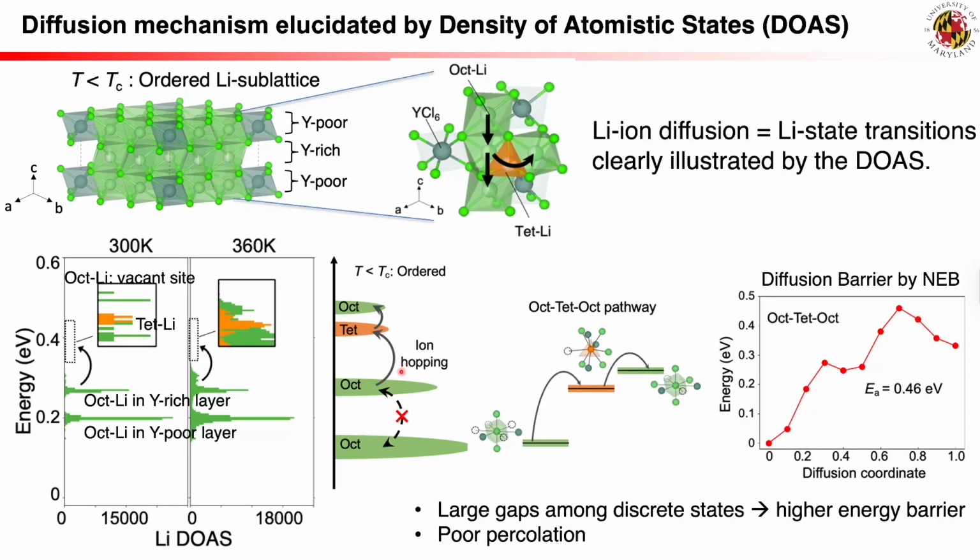For the octahedral pathway, lithium-ion migrates through intermediate tetrahedral and octahedral sites, shown as the small high-energy states in lithium DOAS, which exhibits a high-energy barrier of 0.46 electron volts as calculated by the nudged elastic band NEB method. Therefore, in the ordered lithium-ion sublattice, lithium-ion diffusion is impeded by the lack of percolation among the limited number of accessible lithium states as illustrated in lithium DOAS.